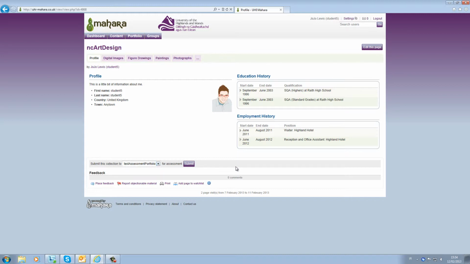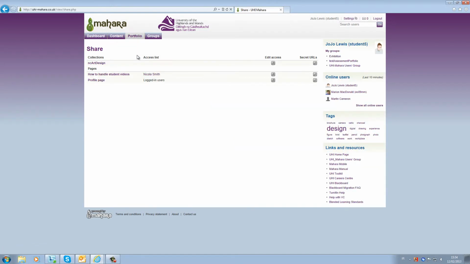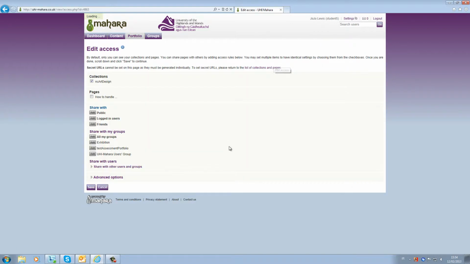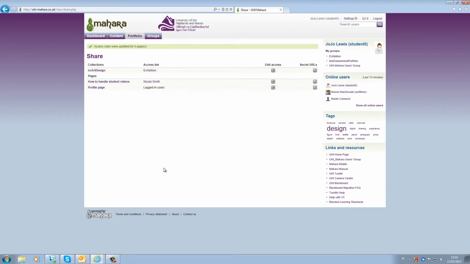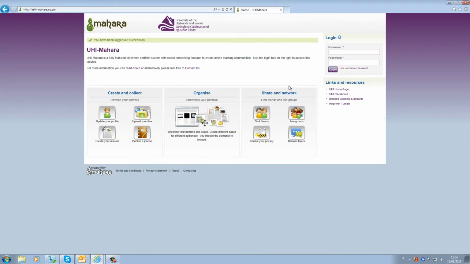This is used in cases where e-portfolios are assessed, and pages submitted to course groups can only be viewed by tutors, not students. Our group is different in that all members wish to see all pages, so I'll select Share from the Portfolio menu and then click the Edit Access button. I'll add the appropriate group and have a look at advanced options. If you don't want people to place feedback on your pages, remove the tick for Allow Comments. I log out as the student and log in as myself to go to the group.